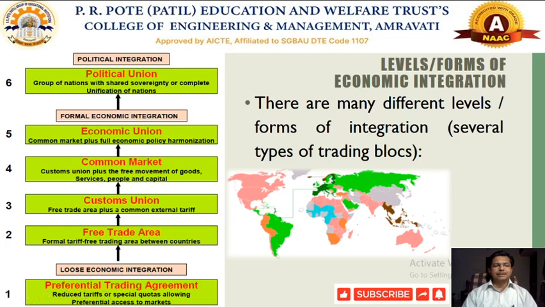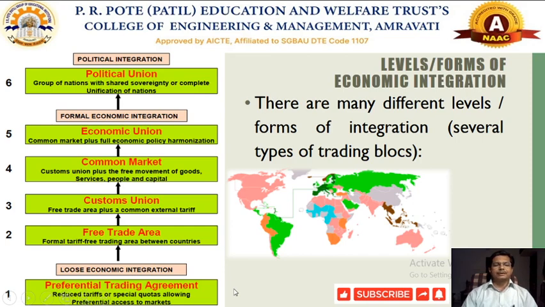This is called PTA, Preferential Trading Agreement, formulated either bilaterally or multilaterally, mainly a bilateral agreement between two nations only. So this will be the most loose form of economic integration. Whenever two neighboring countries want to conduct international trade across their countries, they get involved in some form of agreement, and that agreement is called PTA.